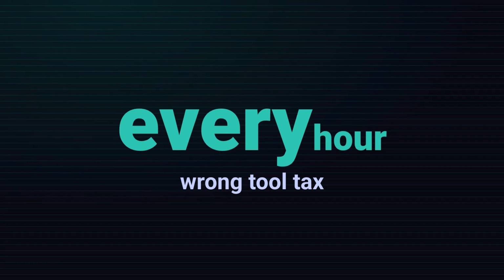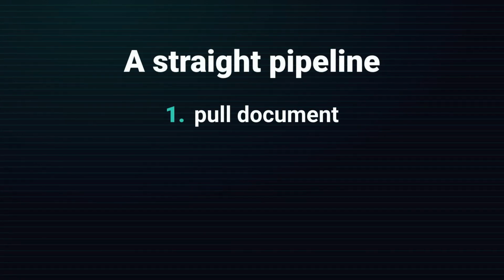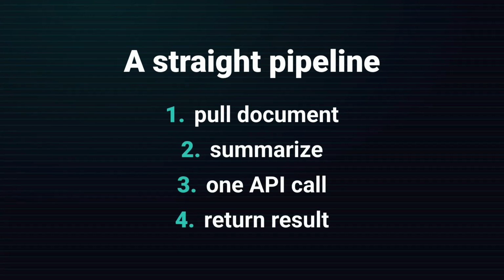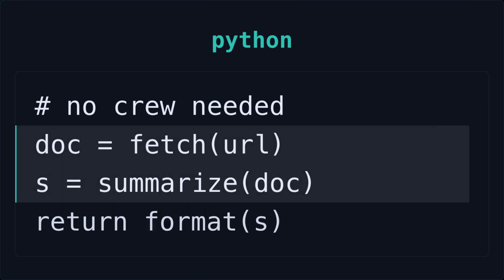Here's the first warning sign. You chose CrewAI because the crew of agents metaphor sounded clean and intuitive, but your actual project is a single, deterministic pipeline. Maybe you just need to pull a document, summarize it, run one API call, and return a formatted result. If you find yourself creating 3 fake agents just to satisfy the framework's role-based structure, you've added ceremony where you needed a straight line. That's a sign LangChain, or even plain function calls, would have served you better.